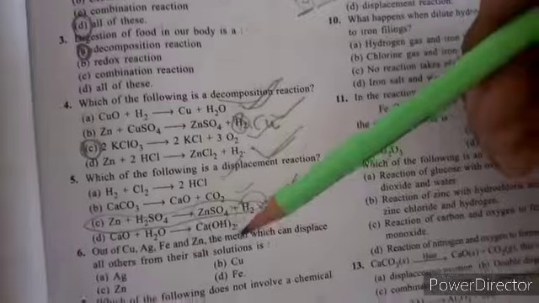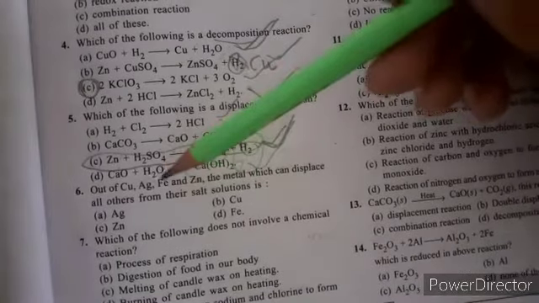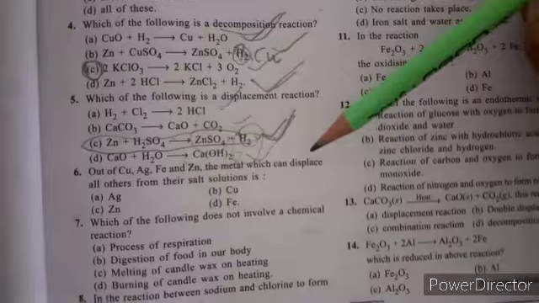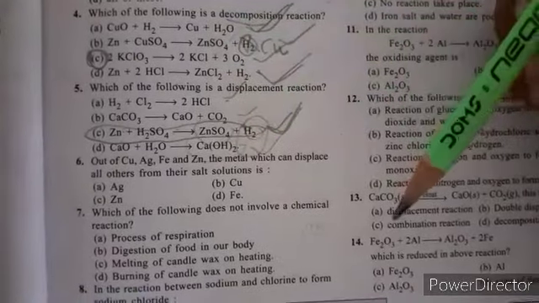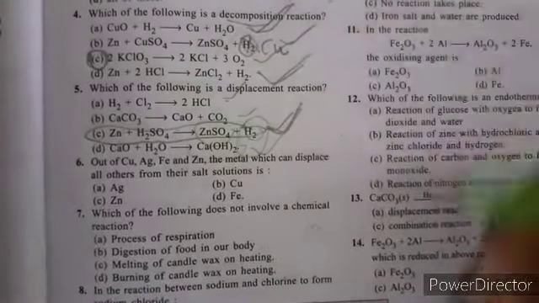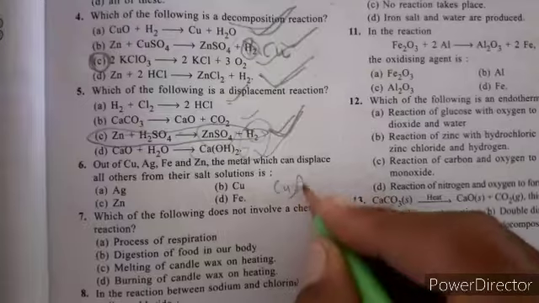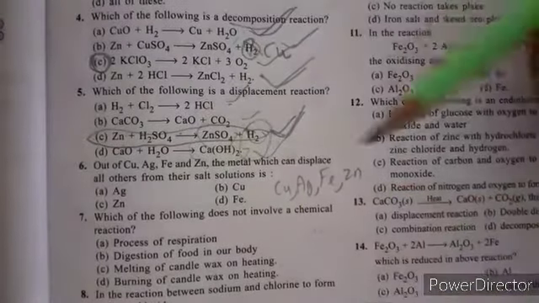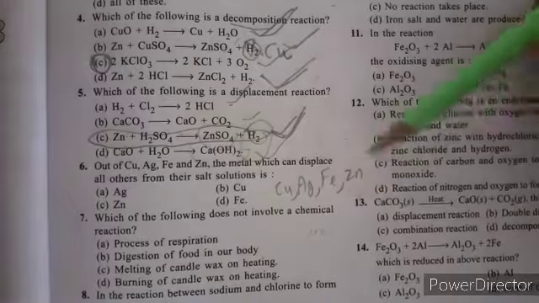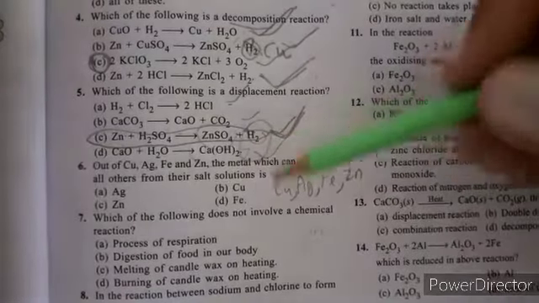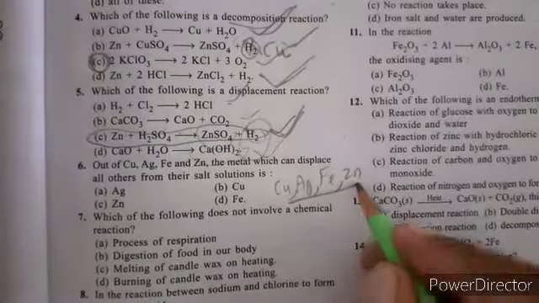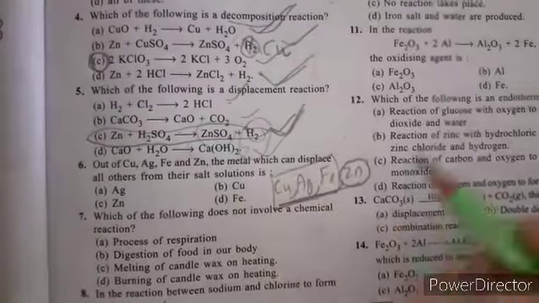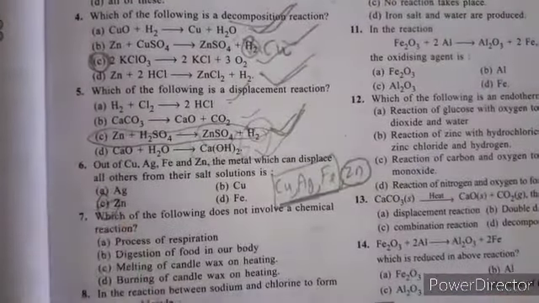Next MCQ: out of copper, silver, iron and zinc, which metal can displace all others from their salt solution? Zinc is more reactive than the other three metals, so option C is correct.